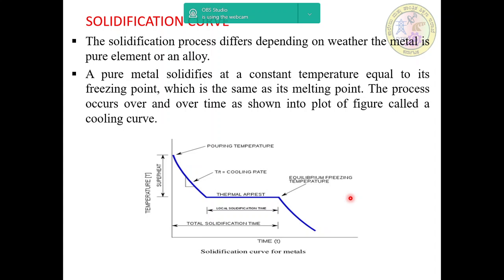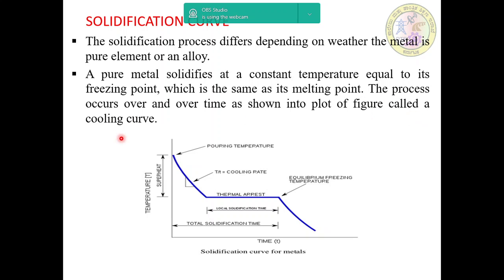Here is the solidification curve. The solidification process differs depending on whether the metal is a pure element or an alloy. A pure metal solidifies at a constant temperature equal to its freezing point, which is the same as its melting point. The process occurs over time as shown in the plot of the figure, and this is nothing but a cooling curve.